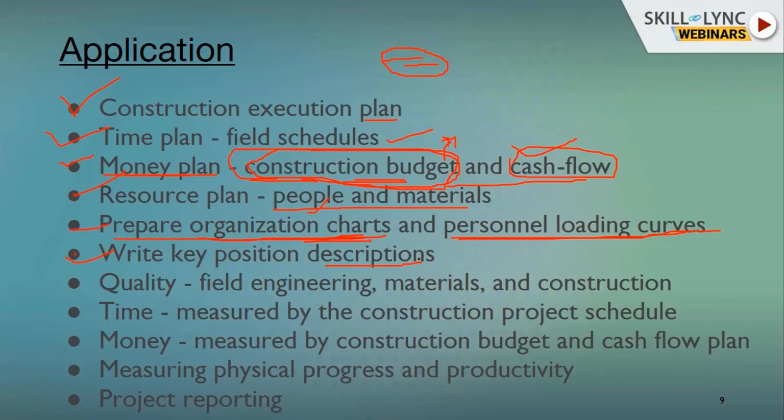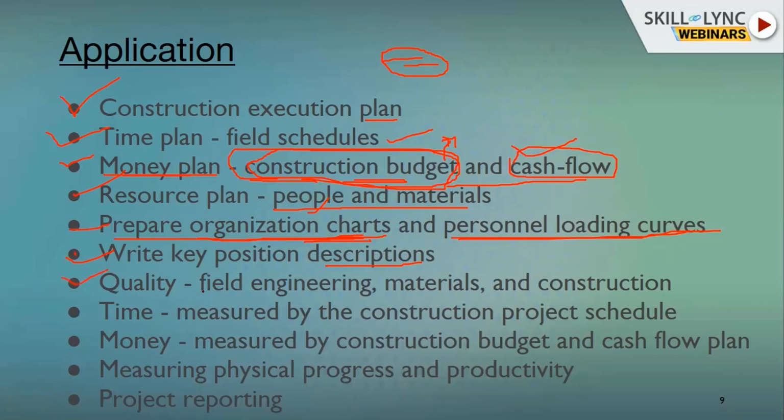Suppose I am the manager and I need a junior engineer at the site to complete an activity like a culvert, or any structure. I will describe that key position to the management in order to get that particular person.